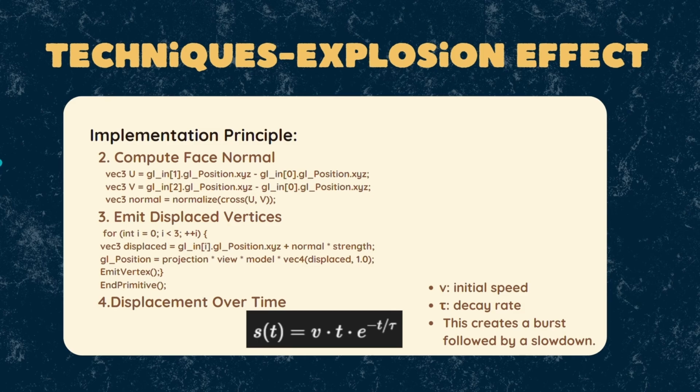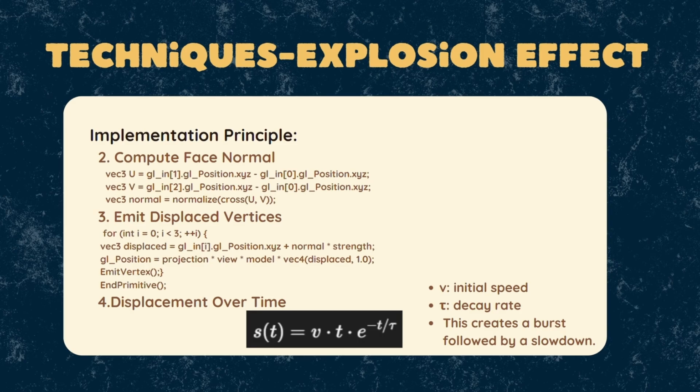We calculate the face normal using the cross product between two triangle edges. Each vertex is displaced along the normal. The distance is based on the time function, fast at the beginning then slowing down, to make the explosion feel natural.